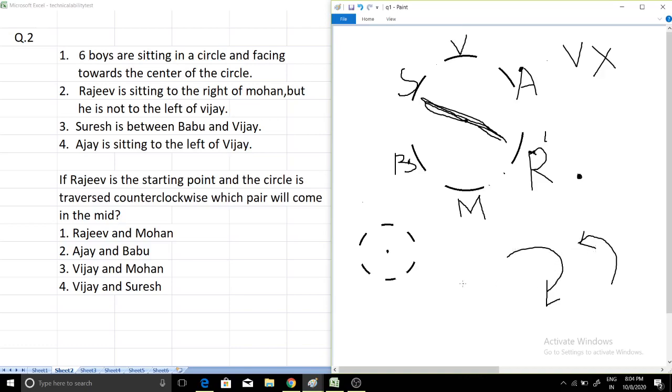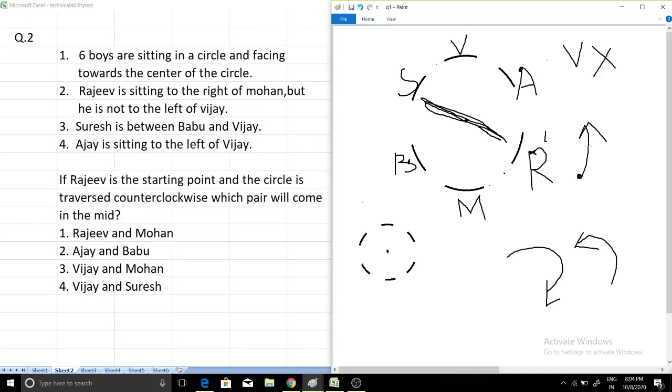If we move in this way, it is clockwise, and if we move in this way, it is anti-clockwise. So if we start from Rajiv and move anti-clockwise, we have to move in this way.